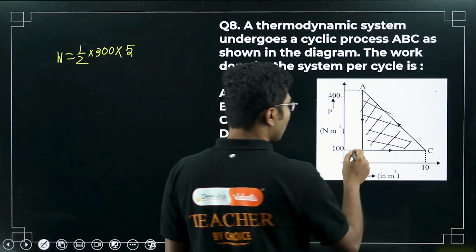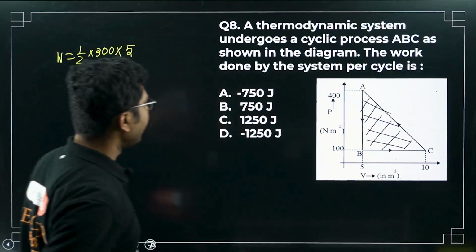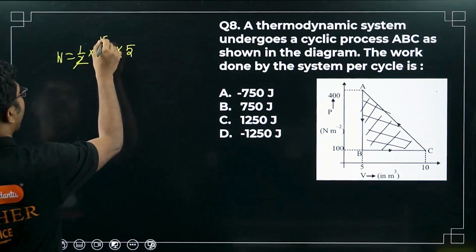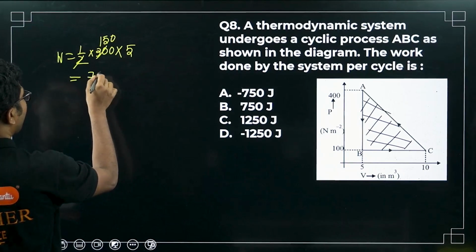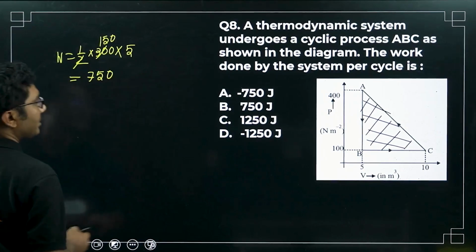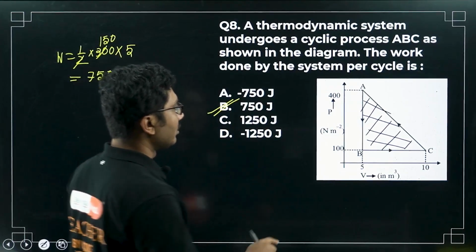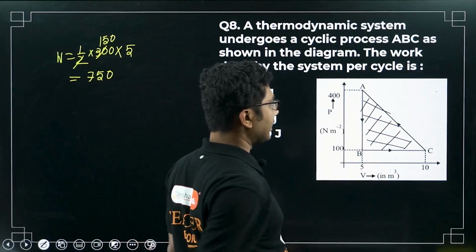Now it is going in this direction, so it is a positive work done, right? So it will be 5 times 15 is 75, so 750 joules. So the correct answer is 750 joules. In this direction the work done is positive, in the other direction work done is negative.